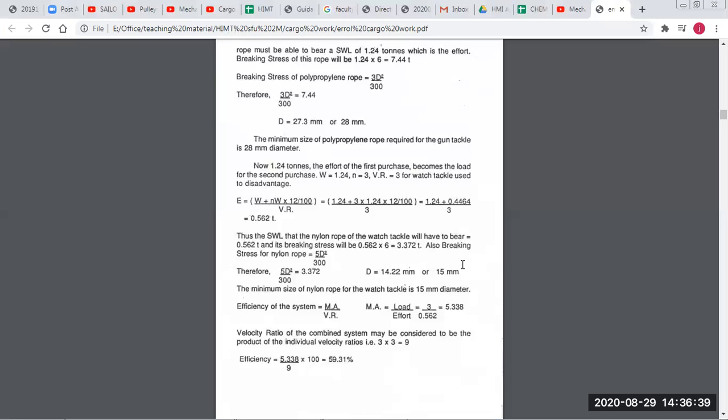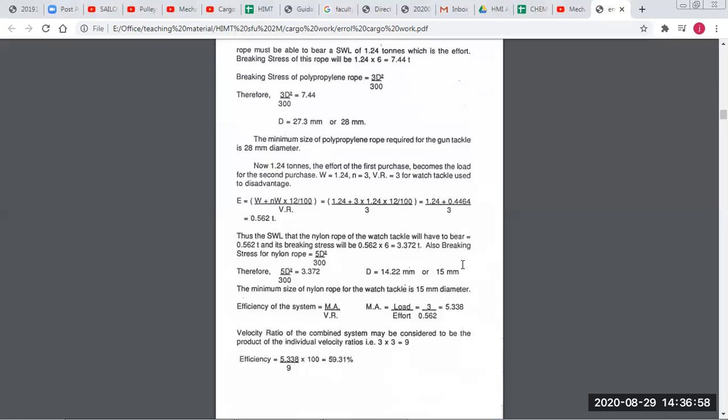Now the formula for efficiency is mechanical advantage upon the velocity ratio, where mechanical advantage is load upon effort. So the weight was 3 tons and the effort applied is 0.562. So the mechanical advantage is 5.338.